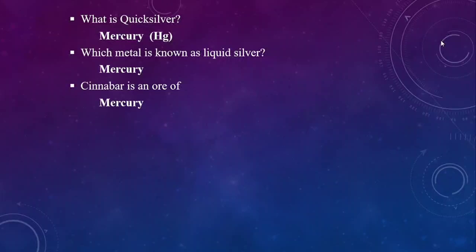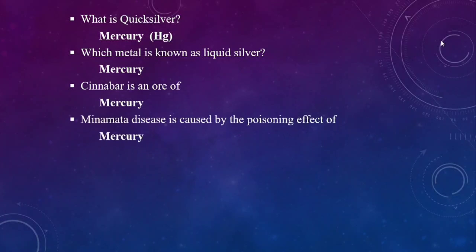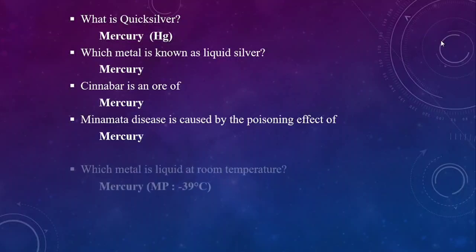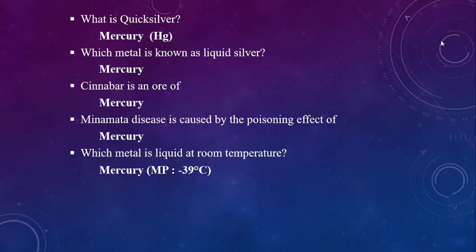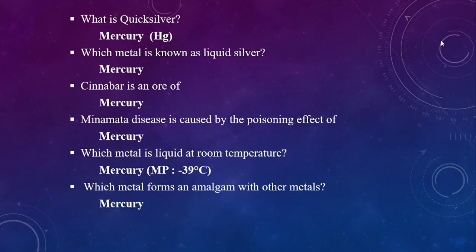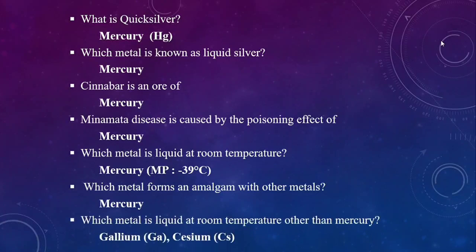Cinnabar is an ore of mercury. Minamata disease is caused by the poisoning effect of mercury. Which metal is liquid at room temperature? That is also mercury. It has a melting point of minus 39 degrees Celsius. Which metal forms an amalgam with other metals? That is mercury. Which metals are liquid at room temperature other than mercury? That is gallium and cesium.